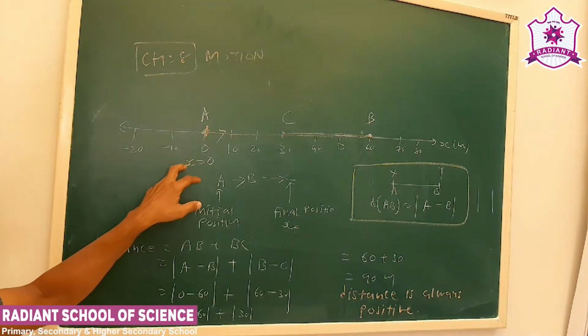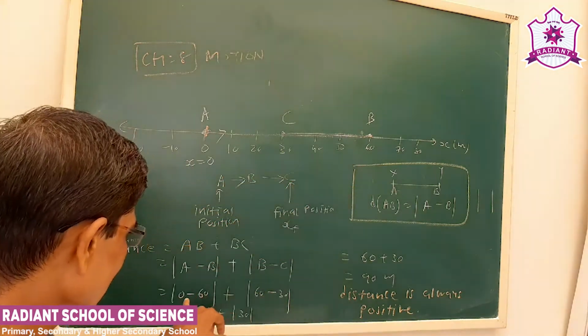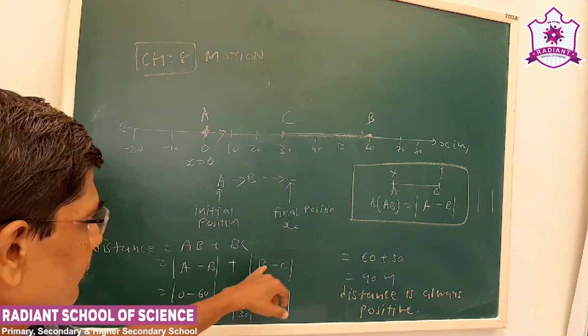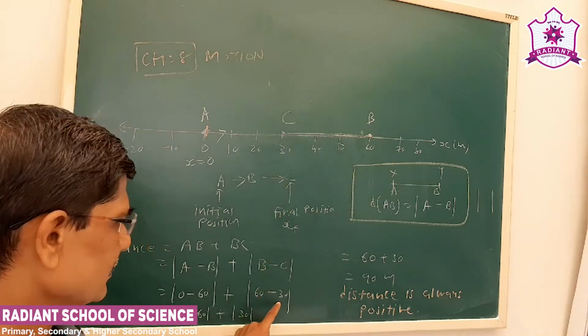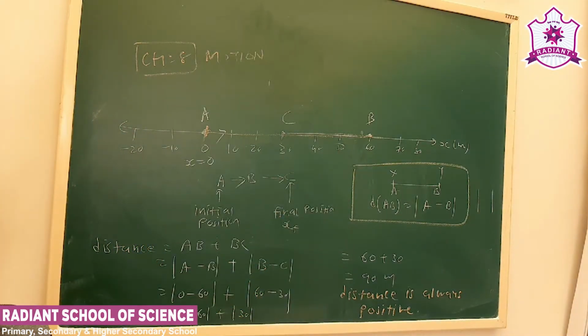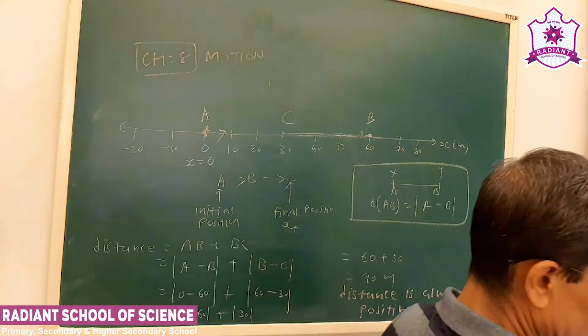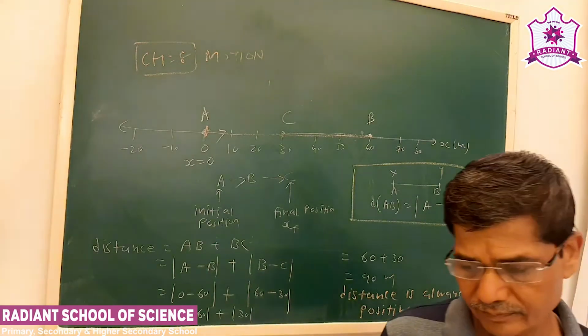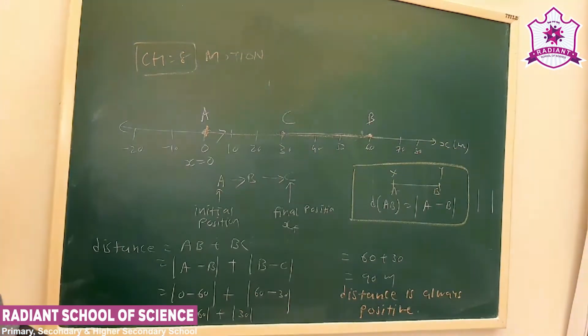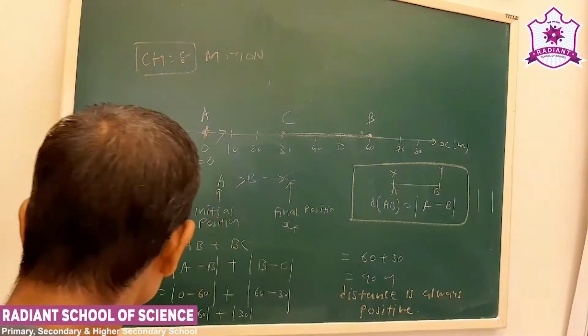So 0 minus 60, then BC is 60 minus 30, total 90 meters. Now remember, if motion occurs, then distance is always a positive value.